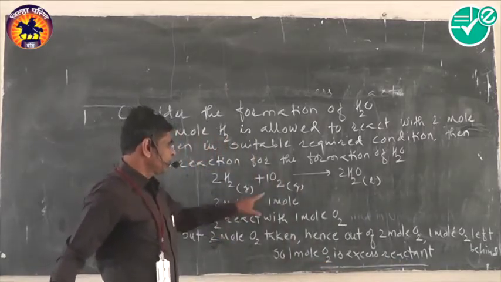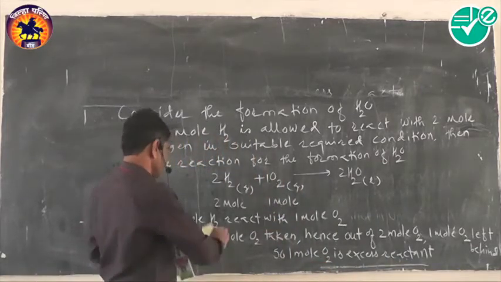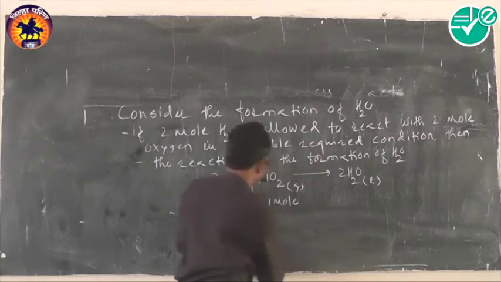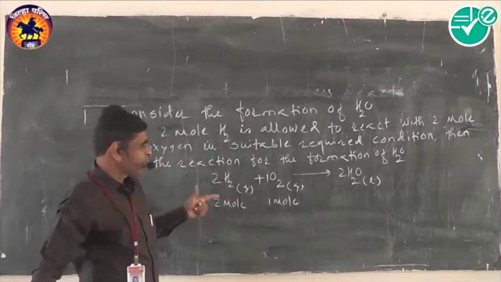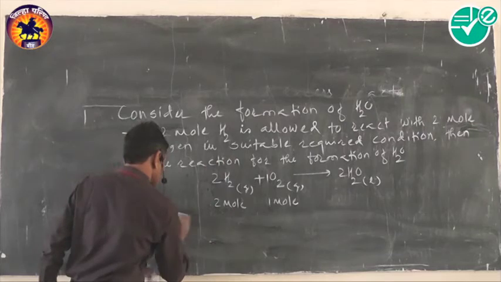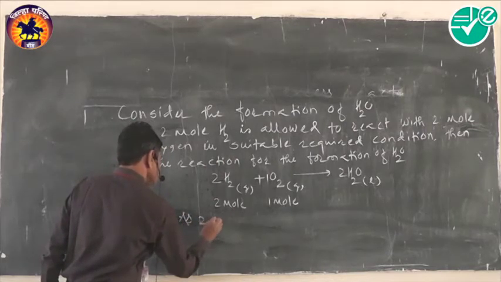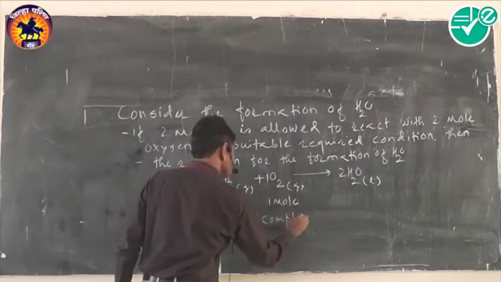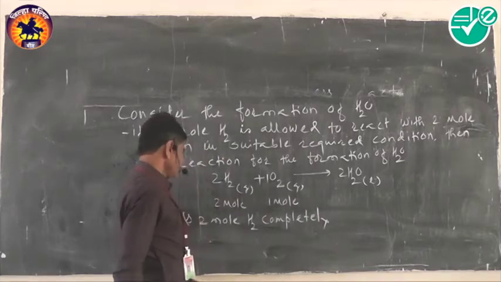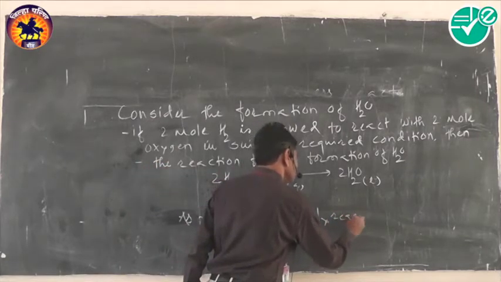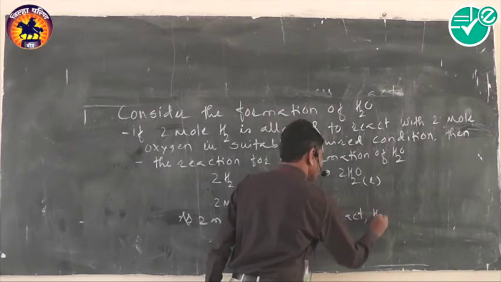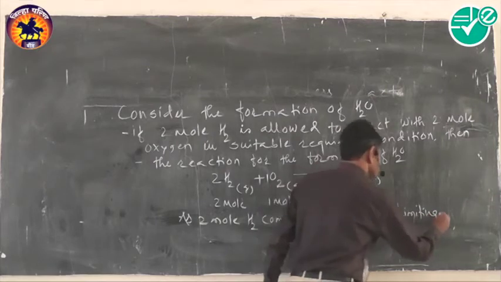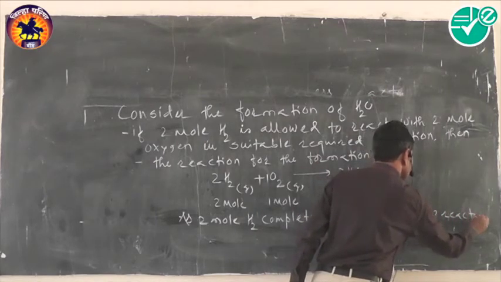So in this problem, as 2 mole hydrogen completely reacts, hydrogen is the limiting reactant.